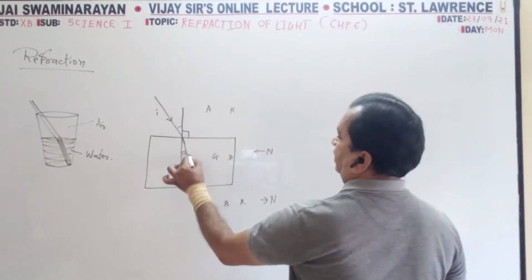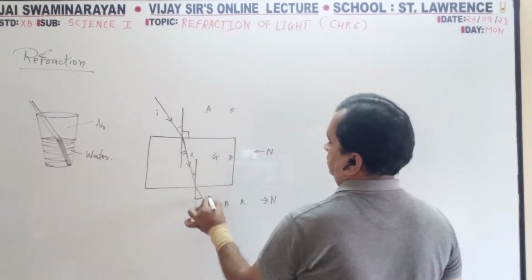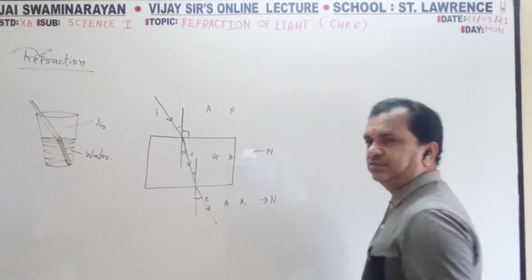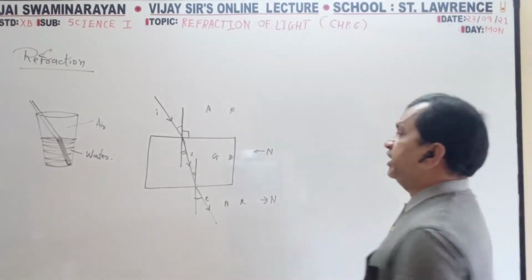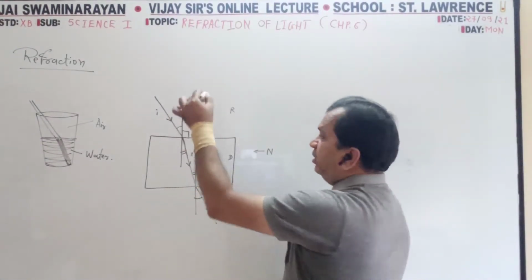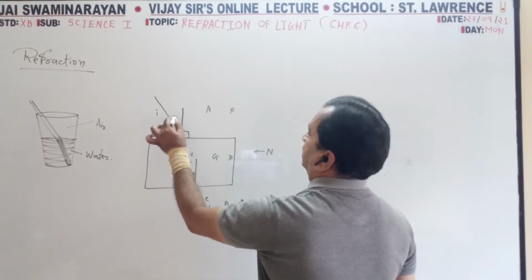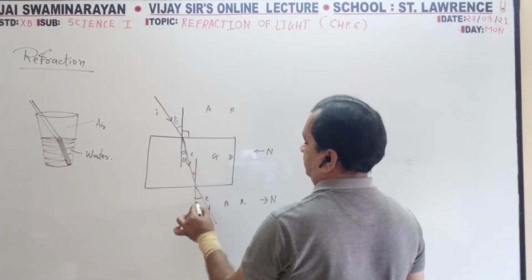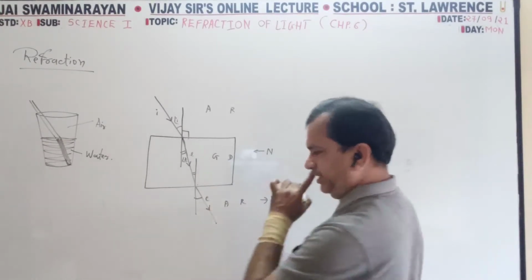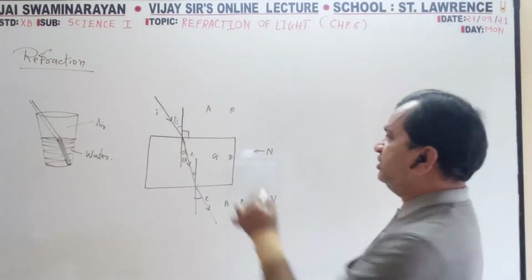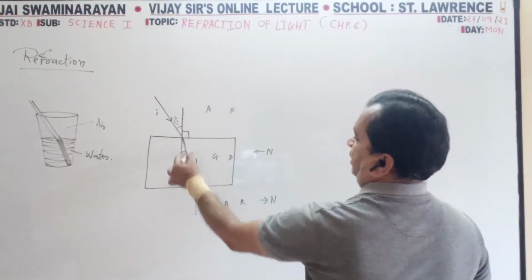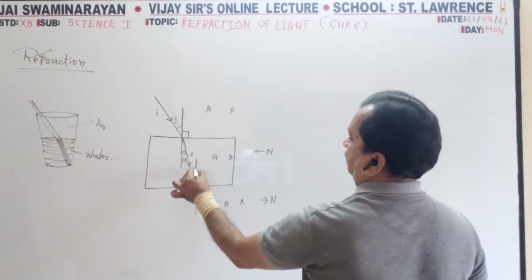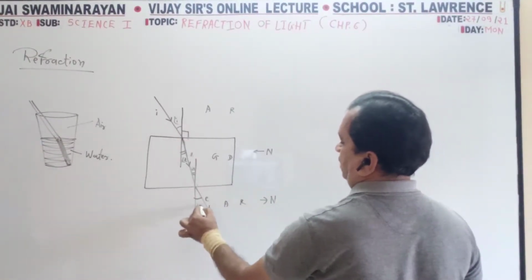This is the refracted ray. This is the emergent ray. So the angle between the incident ray and the normal is the incident angle, then the refracted angle. And the emergent angle, this and this will be the same, and this is Z, so this is also the angle of refraction, this is also the angle of incidence.